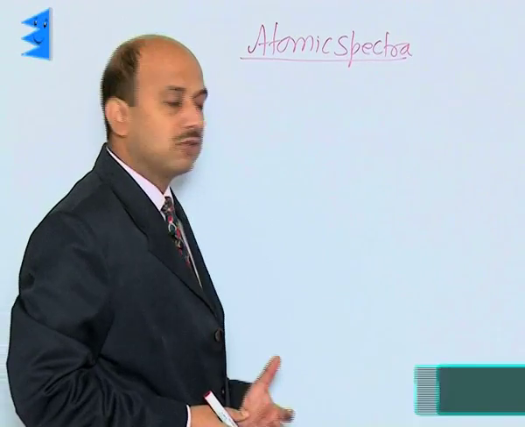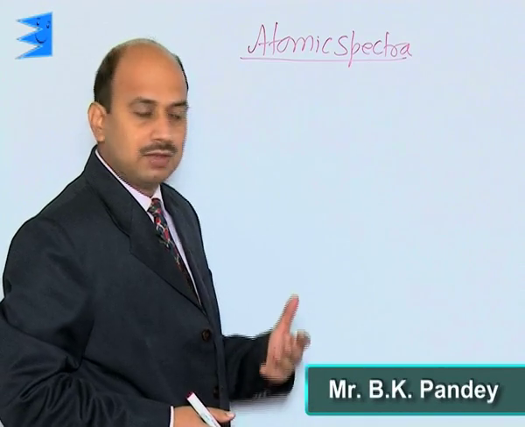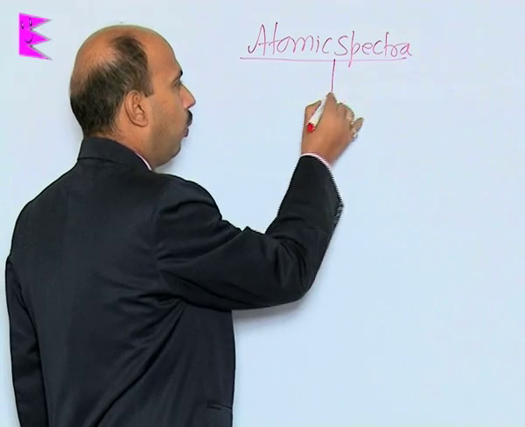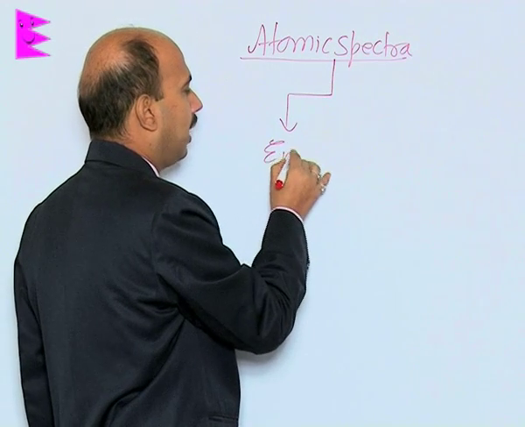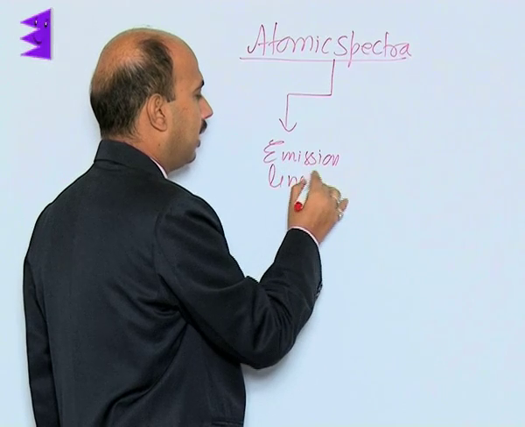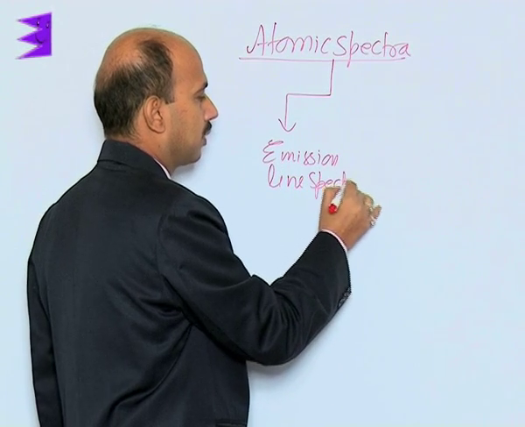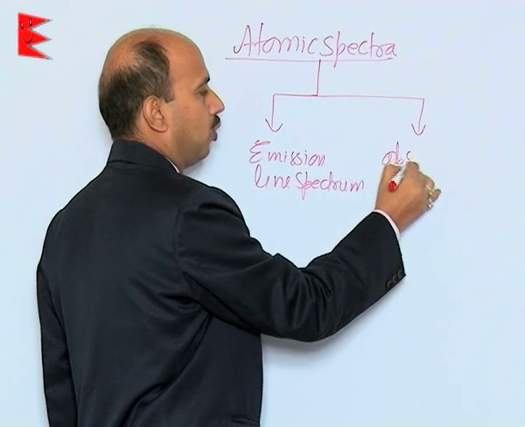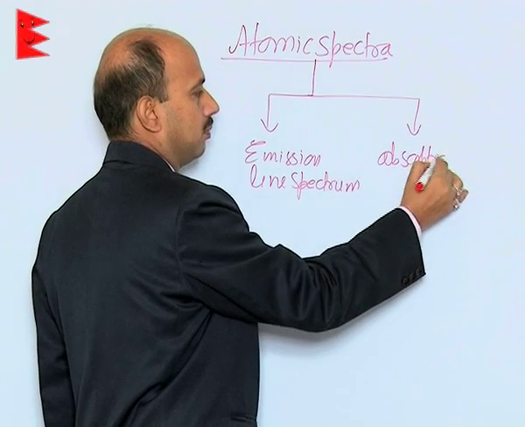Now see here, atomic spectra. Actually, we are going to do here the two types of atomic spectra. One is called emission line spectrum, and another is called absorption line spectrum.